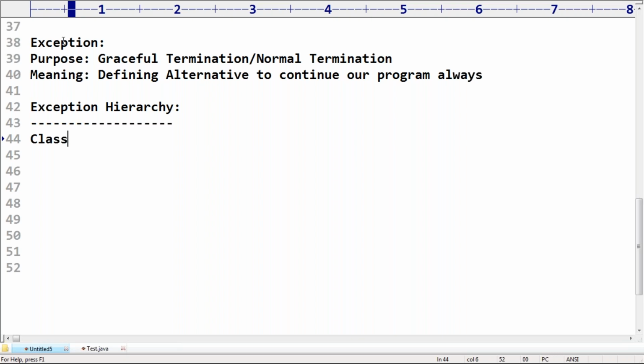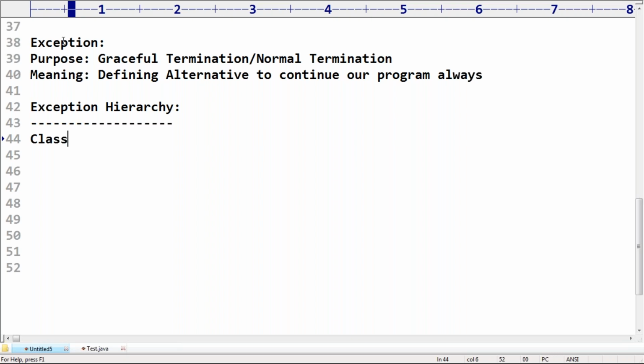Can anyone please tell which is the parent for all Java exceptions and errors? Good. Please respond, each and every person. Which class acts as the root for the exception hierarchy? Sir, in the last sessions, in inheritance, somewhere I covered it.